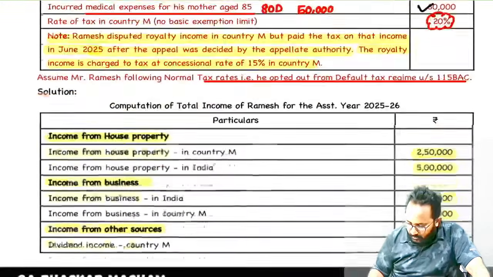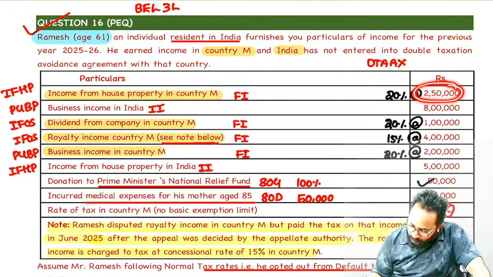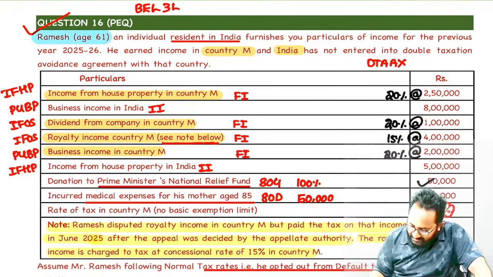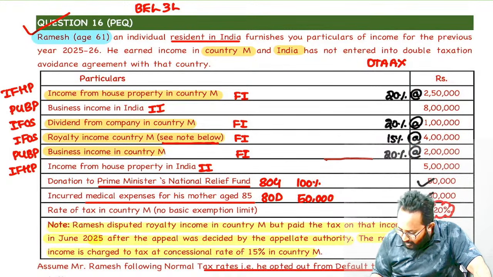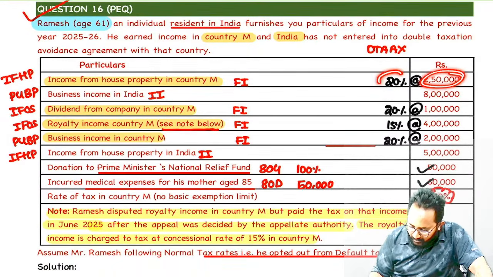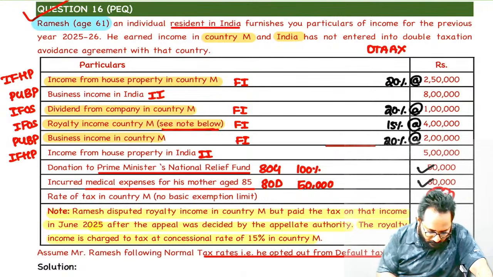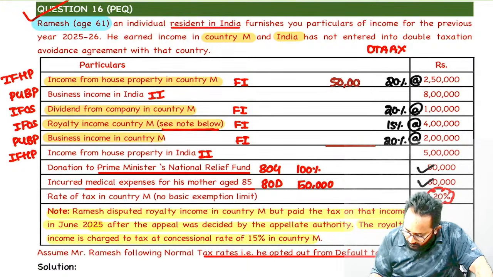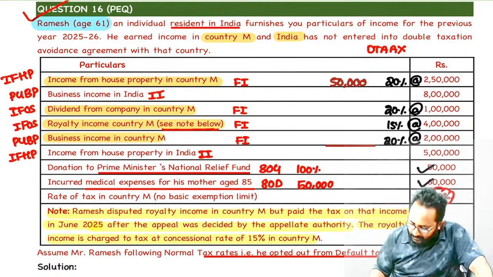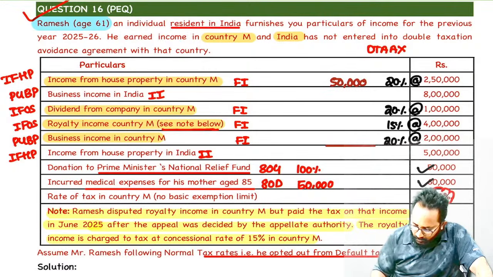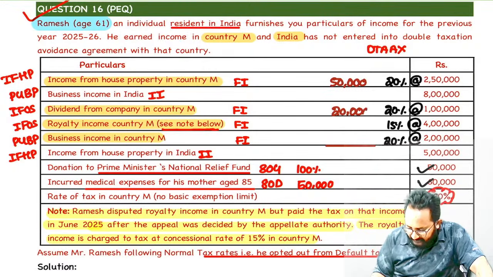Ma, here what are the foreign incomes we have? 2 lakh 50,000, 1 lakh, 4 lakh, 2 lakh. Can I calculate foreign tax? Yes. Please calculate foreign tax by applying the relevant foreign tax rate. 2,50,000 into 20%, how much, ma? 50,000. Next one, ma. Please calculate 1 lakh into 20%. How much? 20,000. Use the M plus MRC option.